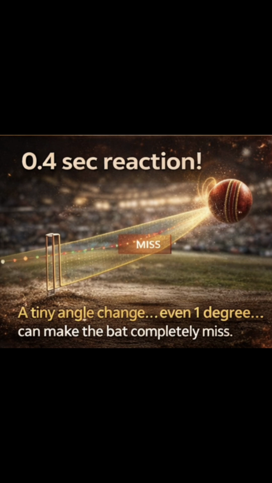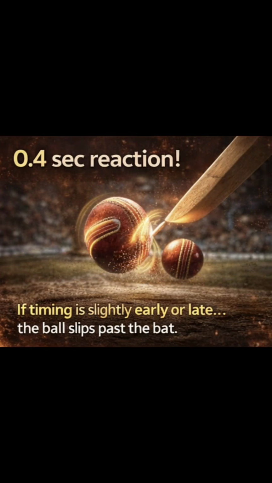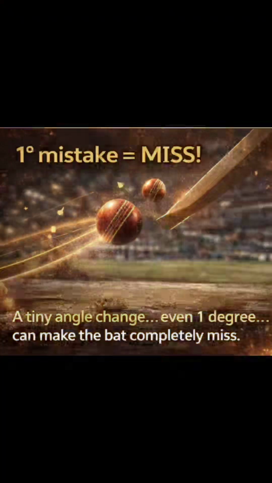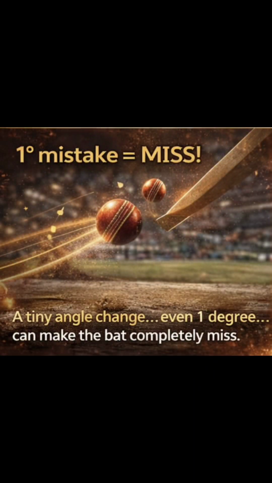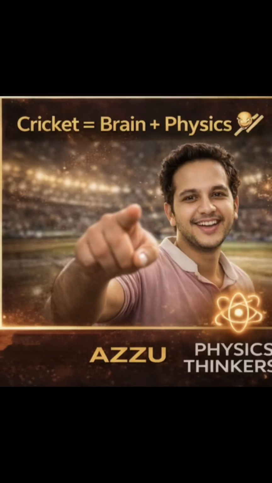A tiny angle change, even 1 degree, can make the bat completely miss at a 0.4 second reaction time. If timing is slightly early or late, the ball slips past the bat. Even 1 degree can make the bat completely miss, my dear audience. Cricket equals brain plus physics.